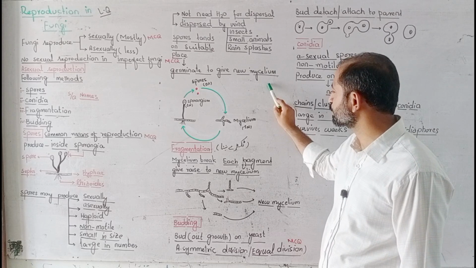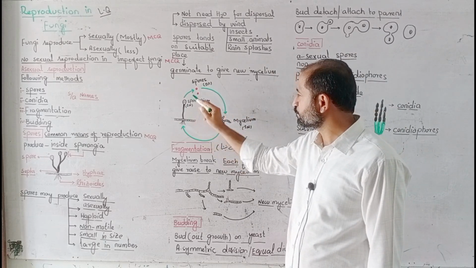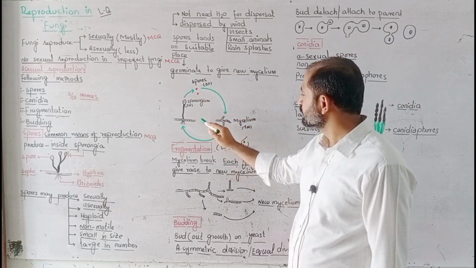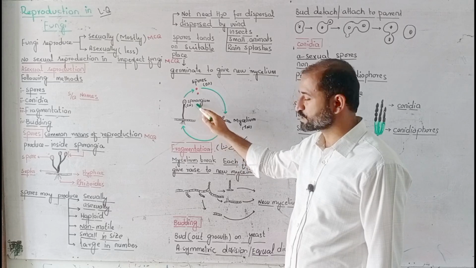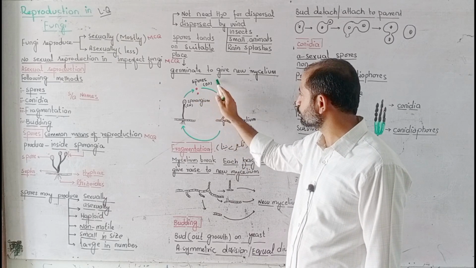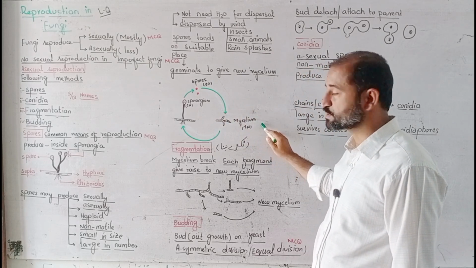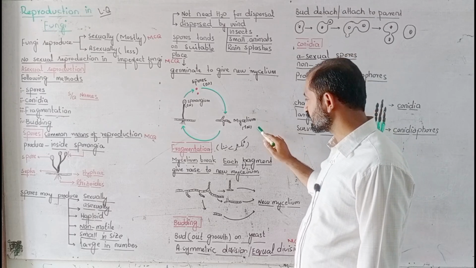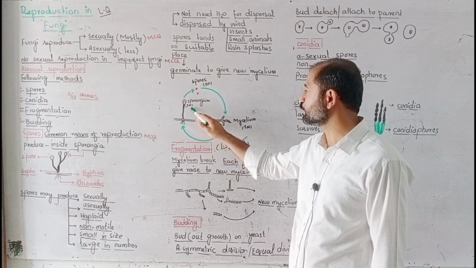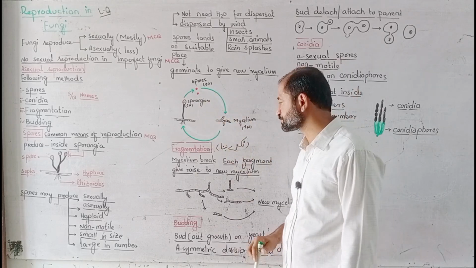They will germinate to give new mycelium, and that is the life cycle when fungi reproduce by forming spores through asexual reproduction. That one is a mycelium, on which a sporangium is attached, and the sporangium bears spores. These spores disperse, and when they land on suitable soil, they will germinate and mycelium is formed, and again this mycelium will change into this form and produce sporangia wherein spores are formed. This cycle will be repeated.